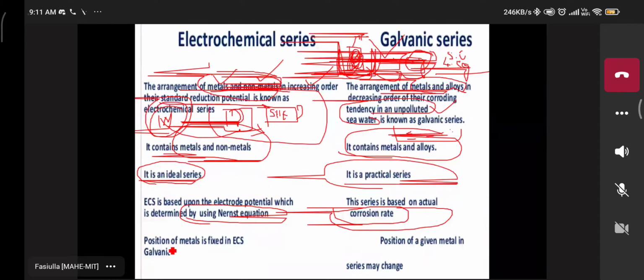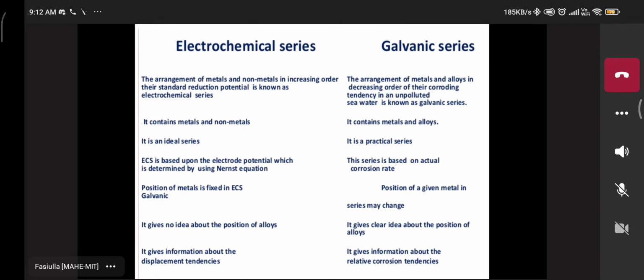Now the last difference: in the electrochemical series the position of the metal is fixed. First I have to compare to the primary reference electrode, SHE. Then in the galvanic series the position of the metal changes depending upon copper, zinc, iron, or many different types of elements combining. Then the galvanic series changes.